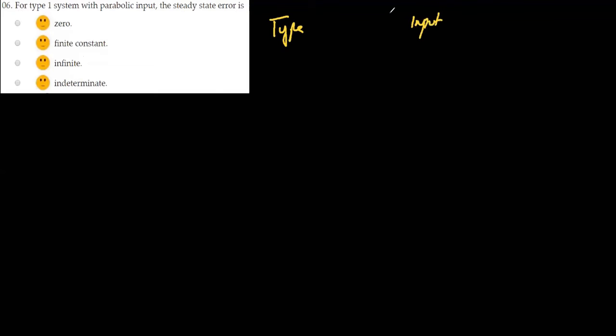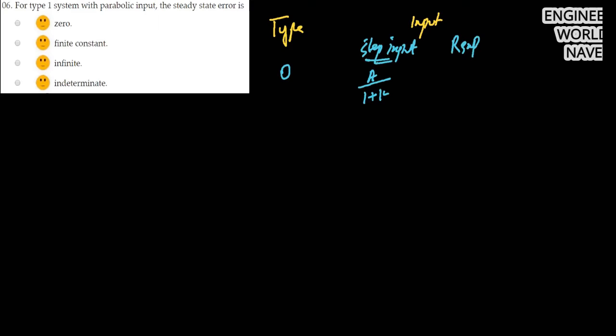If your transfer function is type 0 and the input is the step input, then the steady state error will be equal to A divided by 1 plus K. And if the input is ramp function, then the steady state error will be equal to infinity. Or if the function is parabolic, then the steady state error will be equal to infinity for type 0.